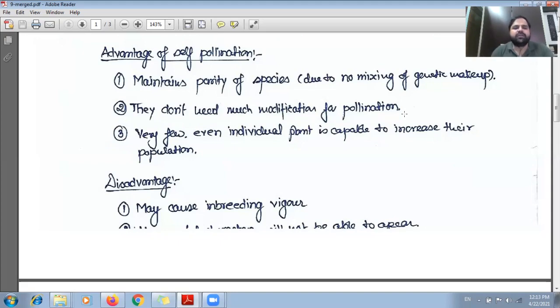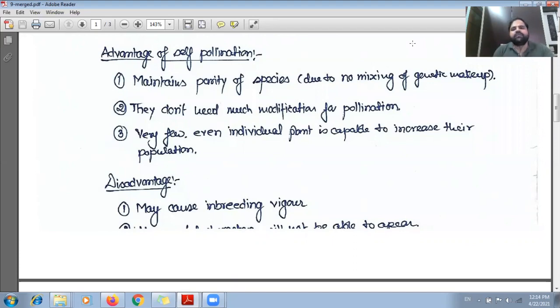Now the third advantage, even very few individual plants are capable of increasing their population. We can understand this statement as if there is a vegetation where a single plant is there and none of another strain of the same species is there, so they can produce their offspring by using the single body.